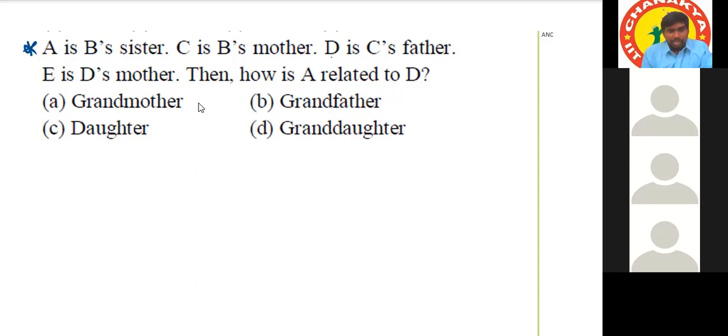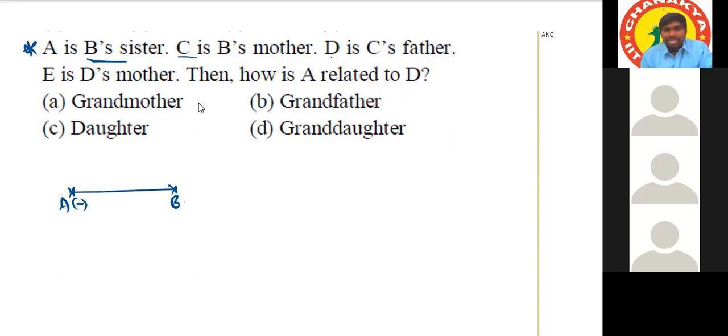A is the sister of B. Sorry, A is B's sister. So this is A. Is A male or female? Female. And this is B. But can you say B's gender from this statement? No, sir. We cannot say, because A is B's sister. So A is female, but B we cannot say.